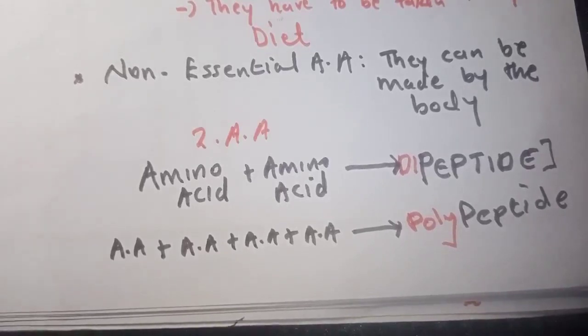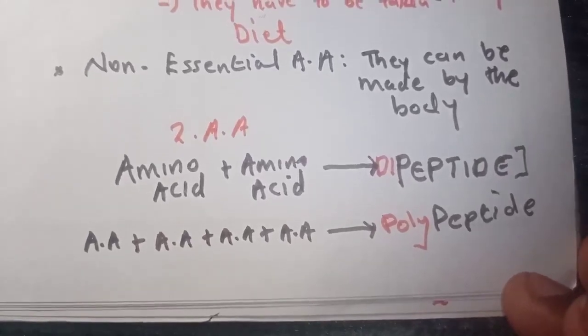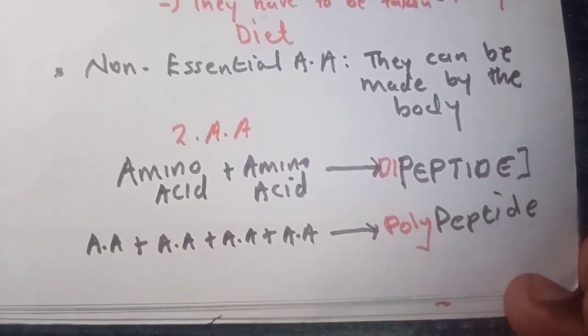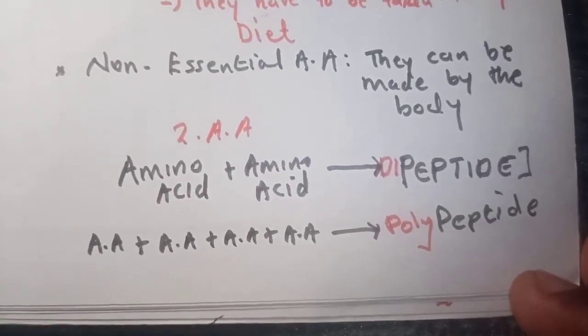A peptide or dipeptide is two amino acids; if there are more than two, these are called polypeptides.